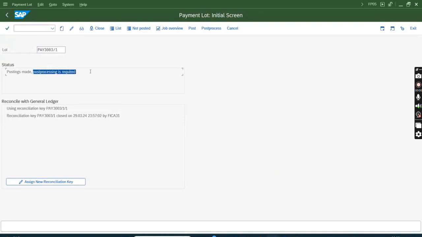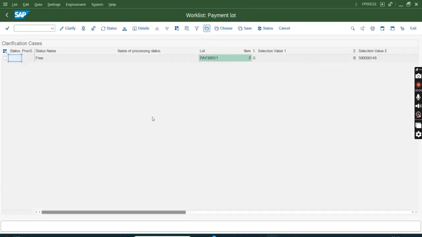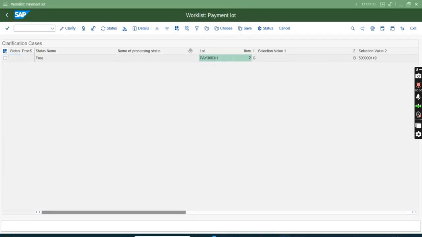There are two options to go to post processing. Either you can click on this post process, which opens the clarification work list, where only this item will appear.